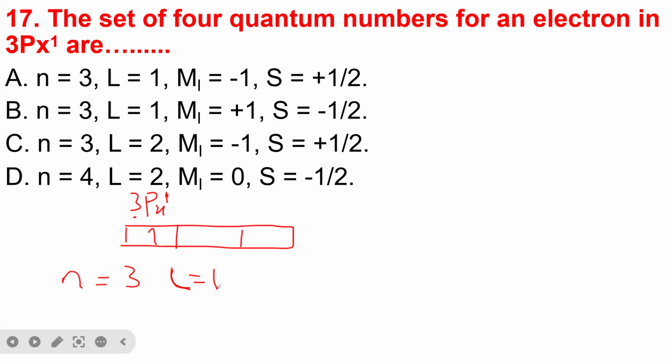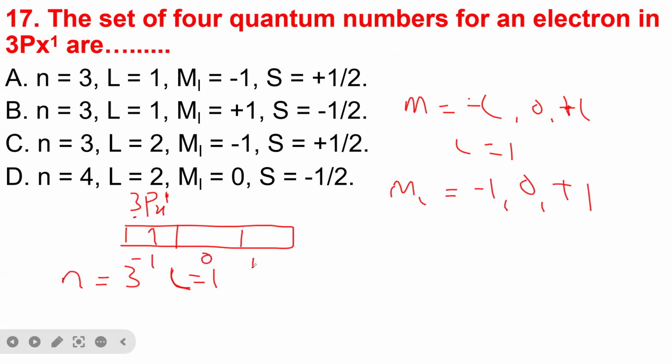And then for the magnetic quantum number, remember that the magnetic quantum number has a value of minus L, 0 to plus L. So now, since L here is 1, the value of the magnetic quantum number is going to be minus 1, 0, and plus 1. So the Px has minus 1, the Py has 0, the Pz has plus 1.